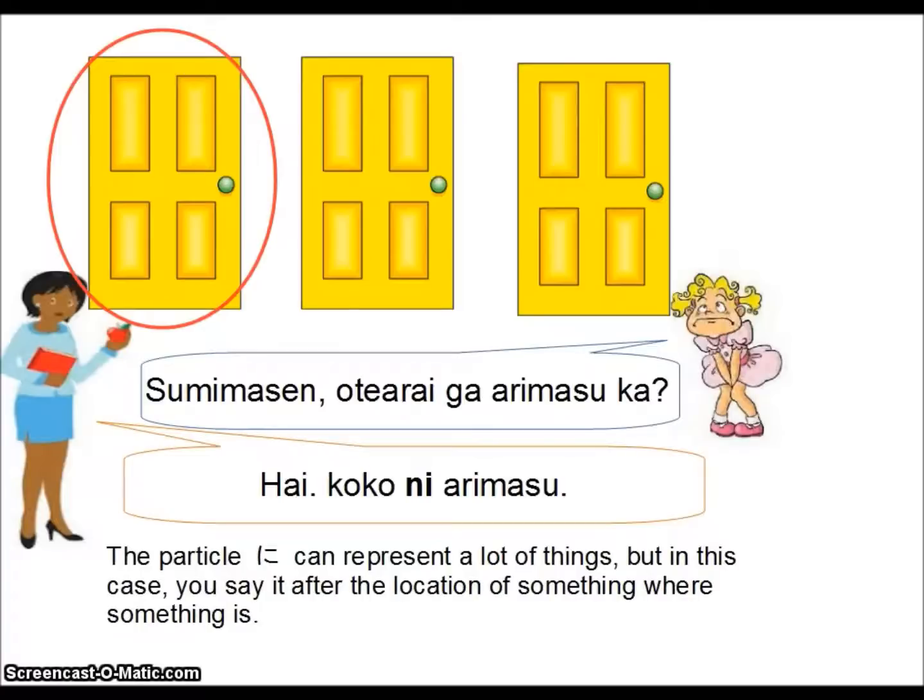The particle ni that we have after koko can represent a lot of things. But in this case, you say it after the location of something, where something else is. We've also used it another time.